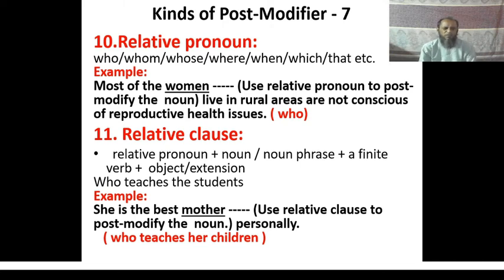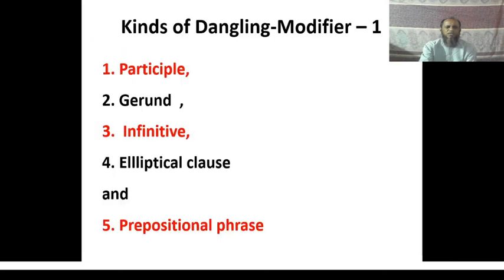So look at the example. She is the best mother, dash, use relative clause to post modify the noun. The noun word is mother and you have to post modify this very noun word with a relative clause. And for definite reason, the clause who teaches her children has been used here to complete the answer of the question. So the complete answer is she is the best mother who teaches her children personally. Look at the next slide.